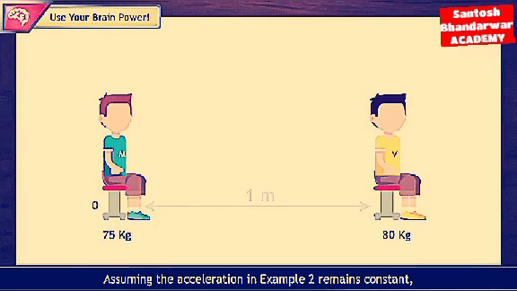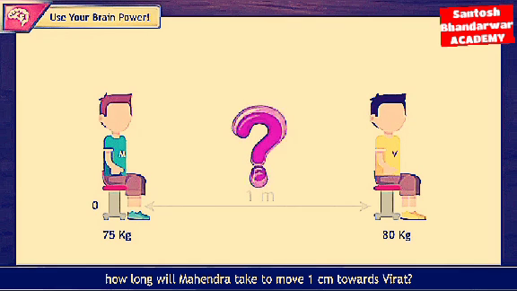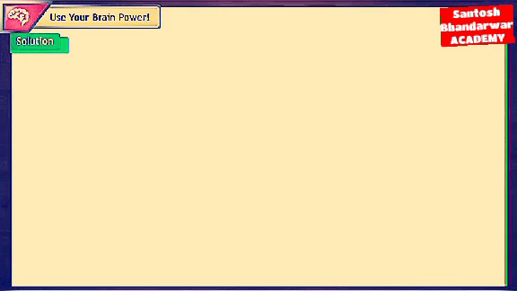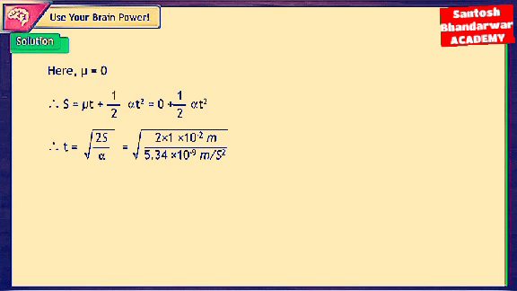Use your brain power. Assuming the acceleration in example 2 remains constant, how long will Mahendra take to move 1 centimeter towards Virat? Answer: here, u = 0. Therefore, s = ut + 1/2 at², that is 0 + 1/2 at². Therefore, t = square root of 2s/a.